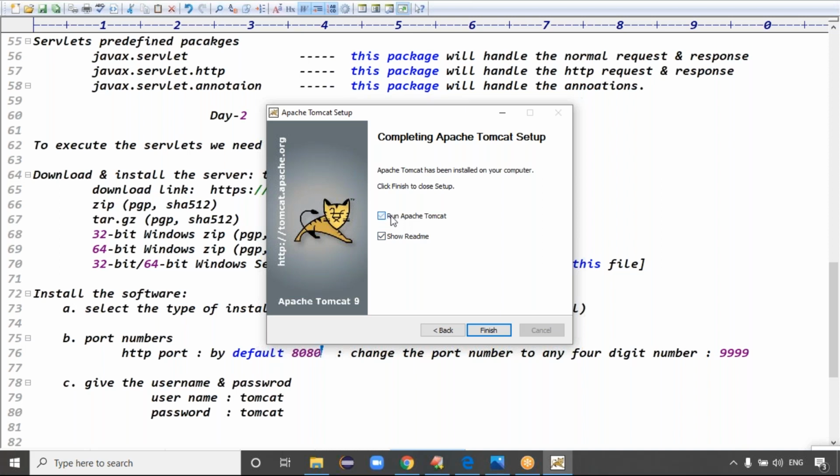Guys, the last step is to uncheck this checkbox, because once you check it and click on the finish button, Run Apache Tomcat means the service will start automatically and internally. If you uncheck it, the service won't start. If you leave it checked, it is also not a problem; the Tomcat service will run internally. But I don't want the internal process, so please uncheck this checkbox and click on finish.